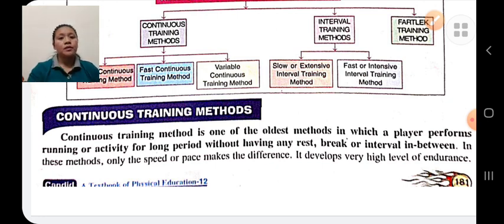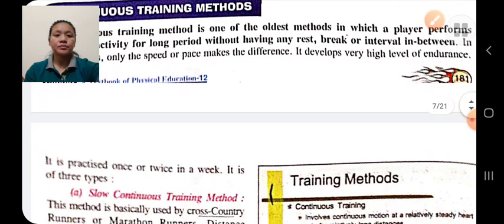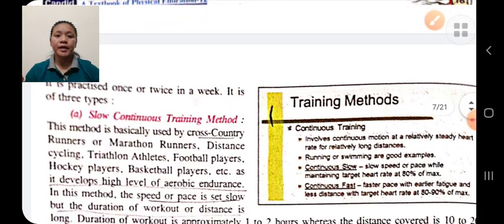Because in continuous training method, the activity is done for a long period of time. The intensity is low. In continuous training method, we do the activity for a long period of time without having any break in between the workout. Continuous training method is of three types.